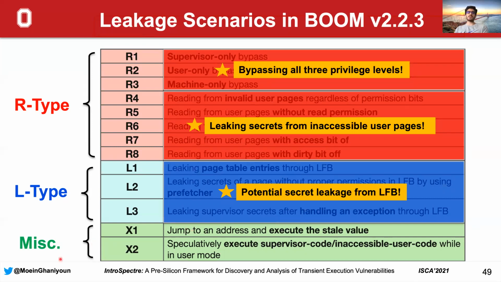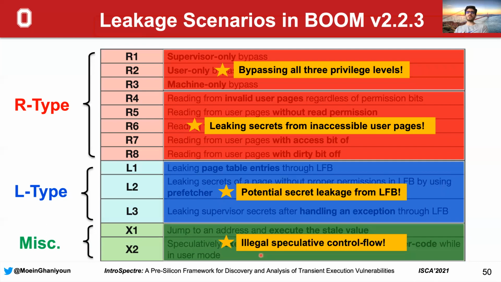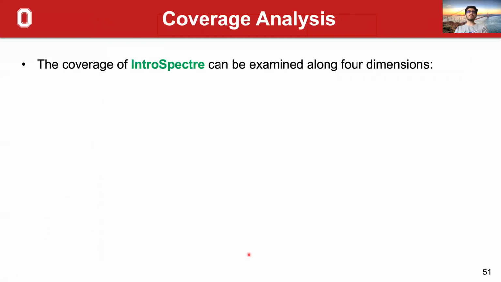And the last class of leakage scenarios is control flow related, where in X1 we jump to a memory location and execute the stale value, and the processor does not raise any exceptions, and the control flow of the program completely changes, and this is clearly a bug. In X2, we speculatively execute supervisor code or inaccessible user code while we are still in user mode execution privileges. So these 2 can be categorized as illegal speculative control flow.